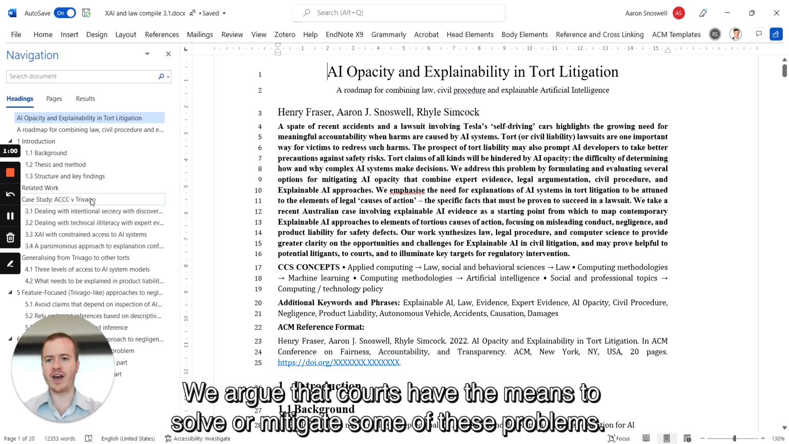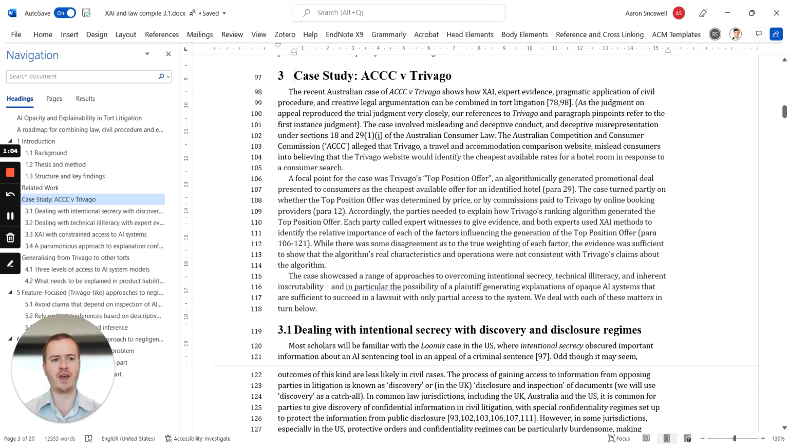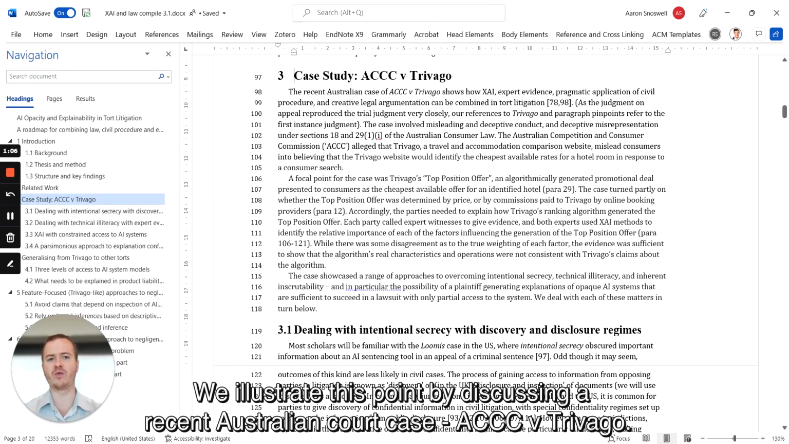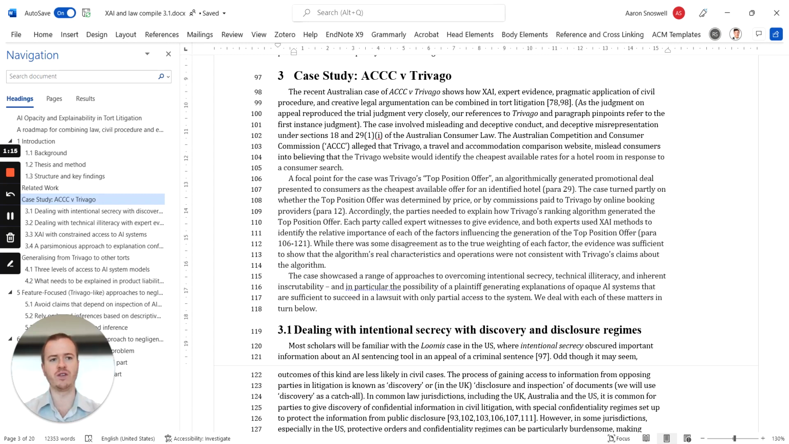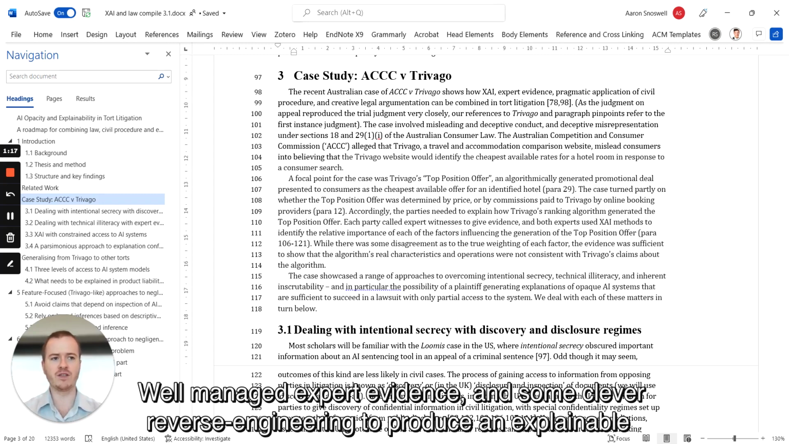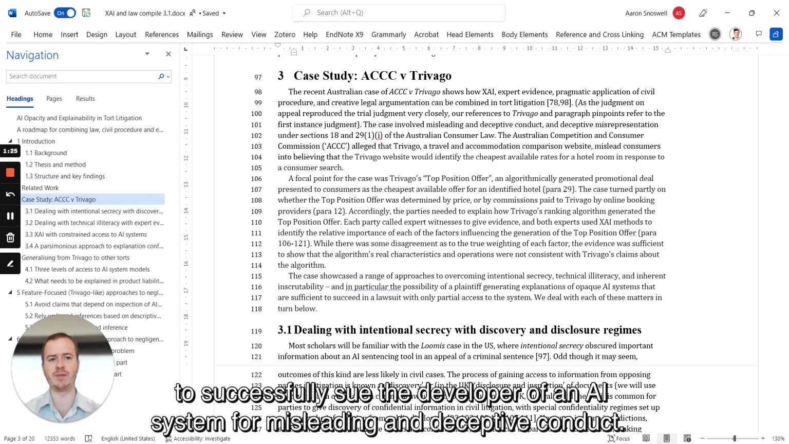We argue that courts have the means to solve or mitigate some of these problems, and we illustrate this point by discussing a recent Australian court case, ACCC versus Trivago. In this case, a combination of controlled system access under discovery and disclosure orders, well-managed expert evidence, and some clever reverse engineering to produce an explainable proxy model allowed the Australian Competition and Consumer Commission to successfully sue the developer of an AI system for deceptive and misleading conduct.